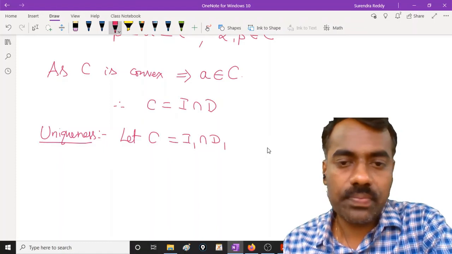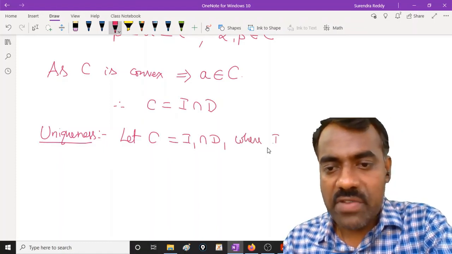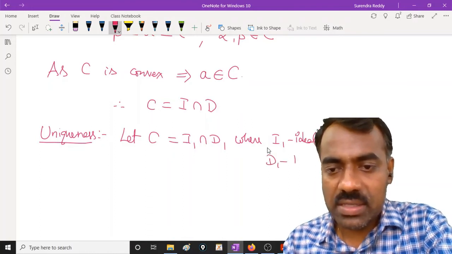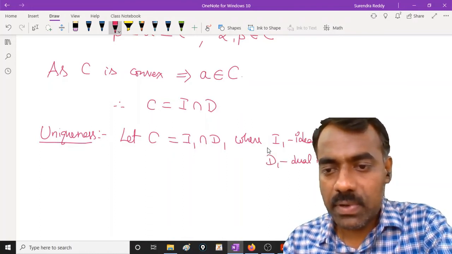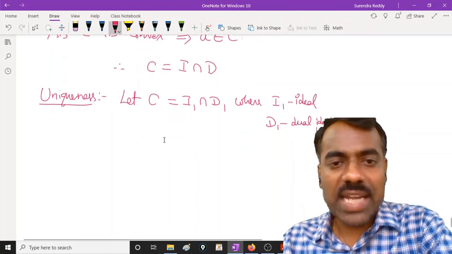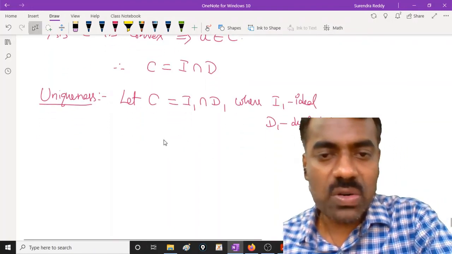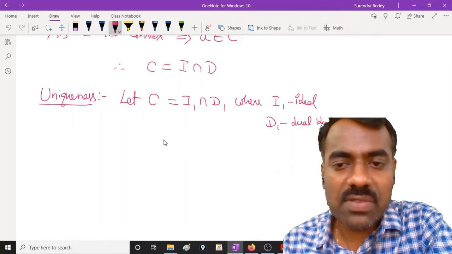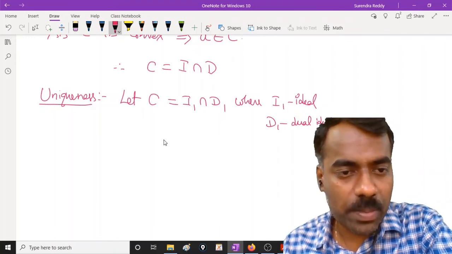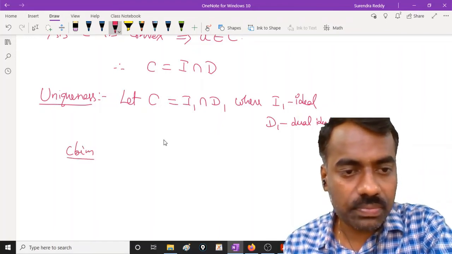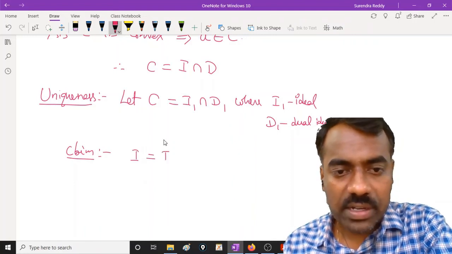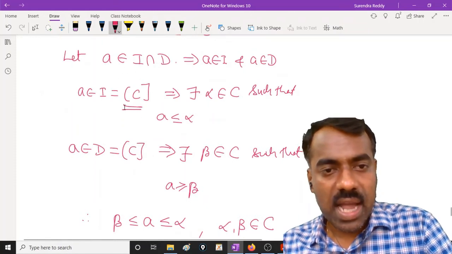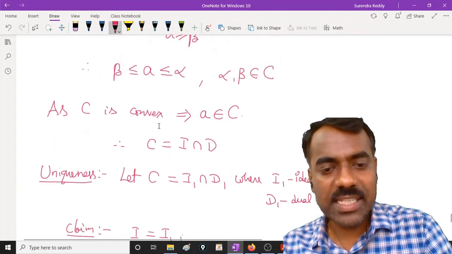Once we prove I is equal to I1, the same thing will work for the dual because of the dual property. So our claim is I is equal to I1. Remember our I is the smallest ideal generated by C, right?